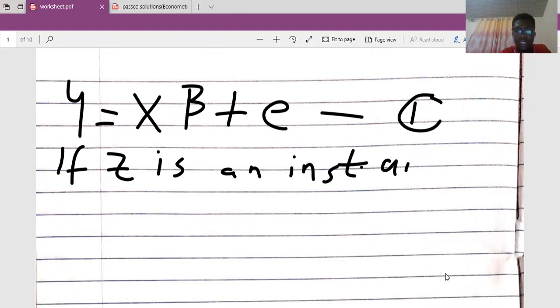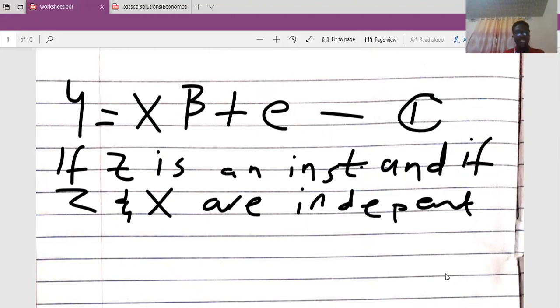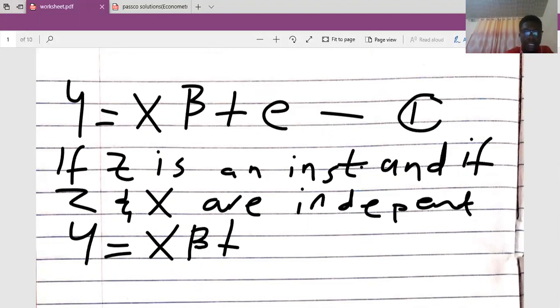if z and x are independent, then our new model will be in this form: x beta plus z beta z.